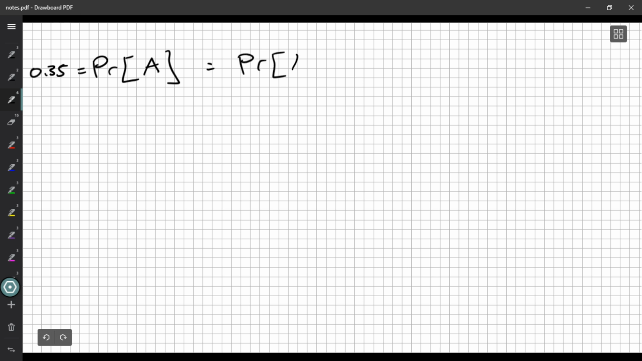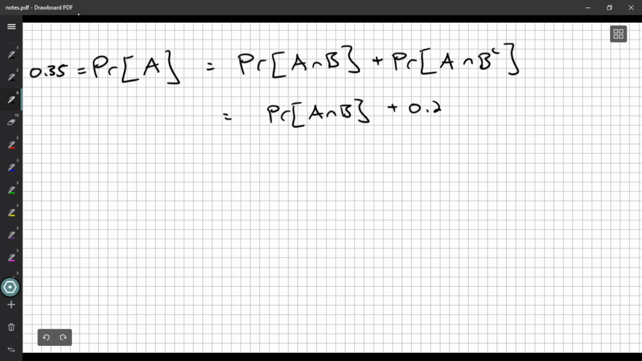Using the same sort of breakdown, we can write this as the probability of having a house that is a bungalow and air conditioned, plus the probability of having a house that is air conditioned and not a bungalow. And we just worked out that probability. We just saw that that was 0.2. So 0.35 over here. So now if we subtract 0.2 on both sides, we get the 0.15.